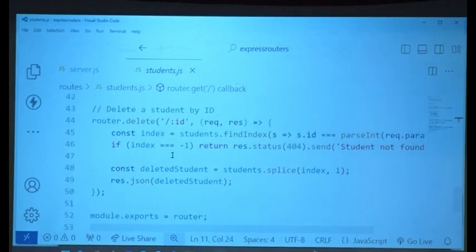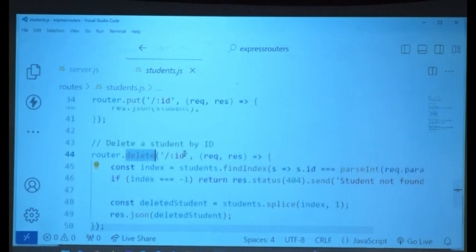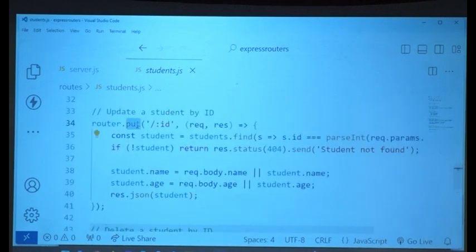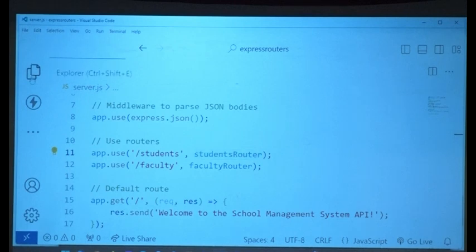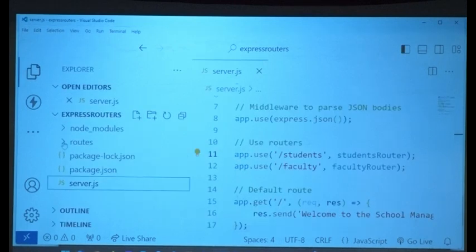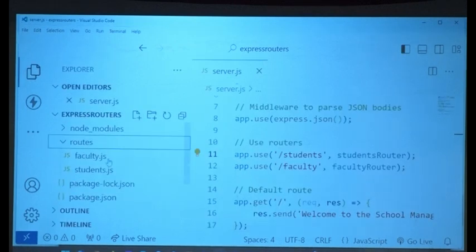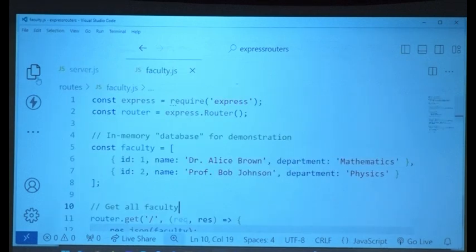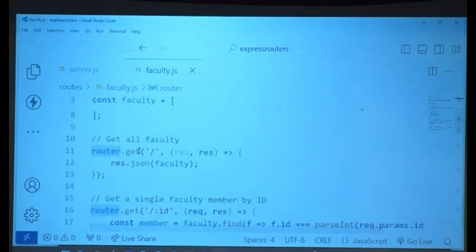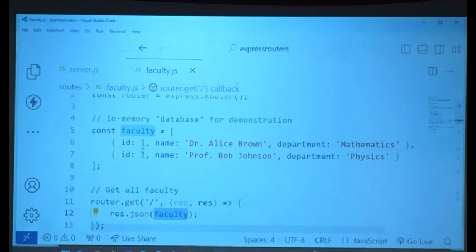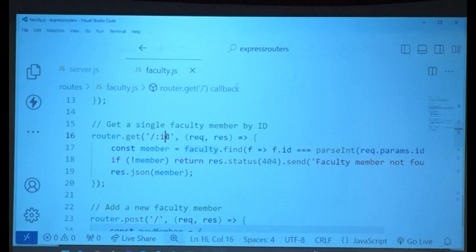Now here the method is different. Two-wheelers should take a different direction, four-wheelers should take a different direction. I can go on giving lame examples like that, but you basically get the idea. Now what do you think the faculty will have? Faculty.js? Exactly the same thing. See that? You get a router from Express. On that router, you start writing get. If you say get, return all faculty, which you have here at the top of the page. If it is get with an ID, then get it from the params, find, send it.